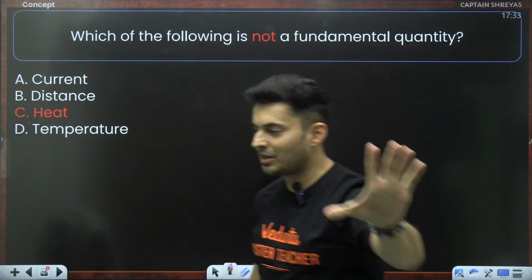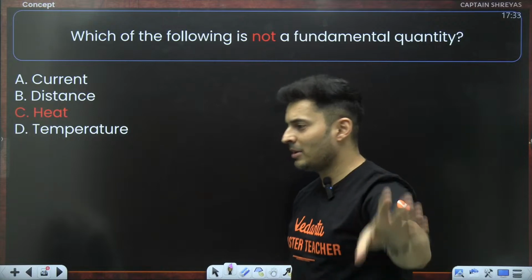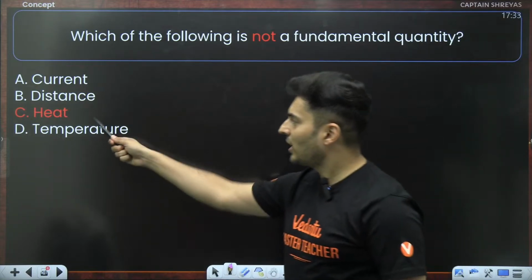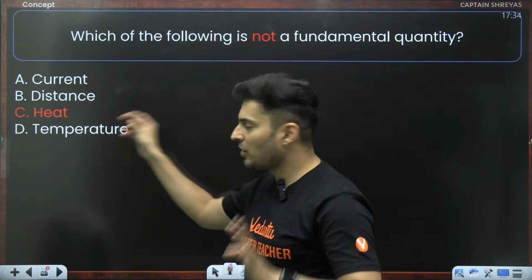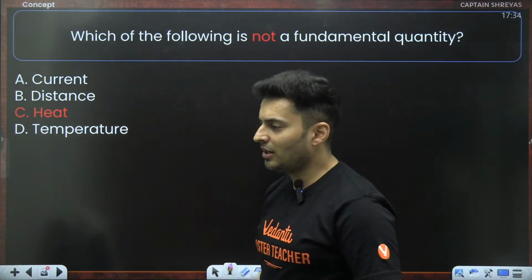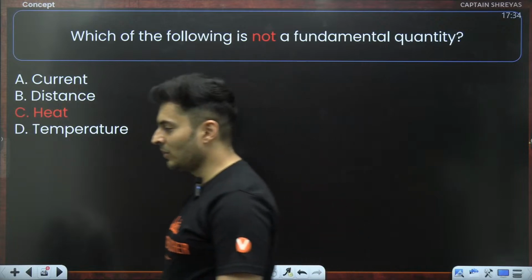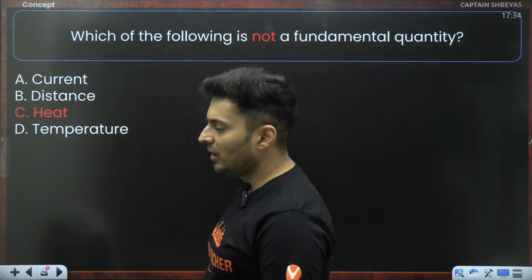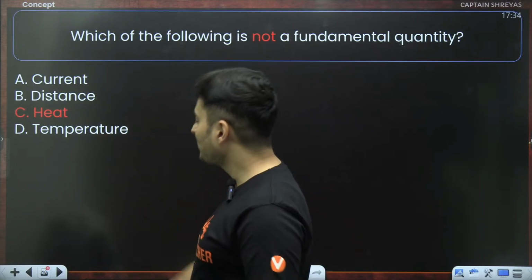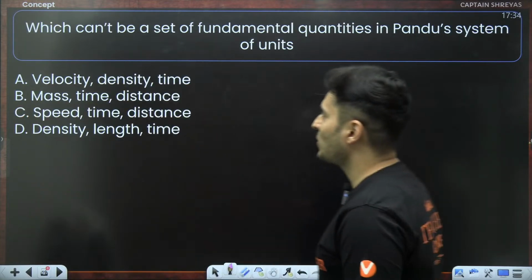Whenever the option is C in anybody's class, Gopika ma'am's class, everybody's class, C for Captain Shreyas, D for your Diksha ma'am, B for your Baswa sir, A for amazing Gopika ma'am. Unfortunately, we do not have G alphabet, so we have put A for amazing Gopika ma'am. Cool. Okay. Let's see the next question.